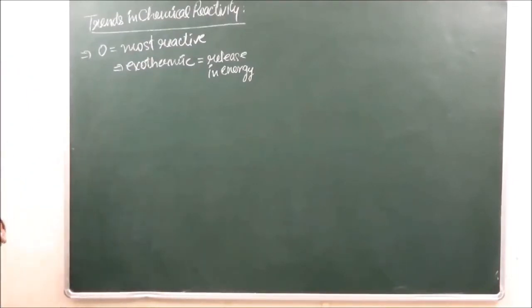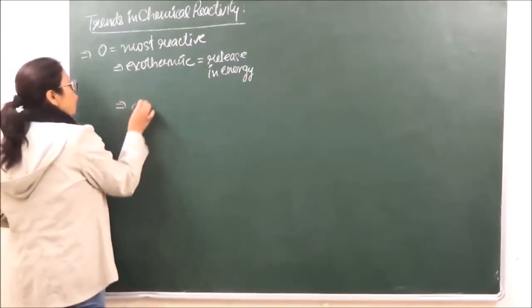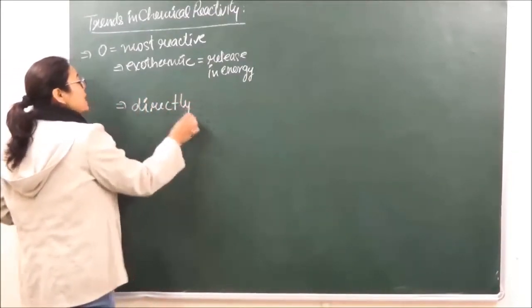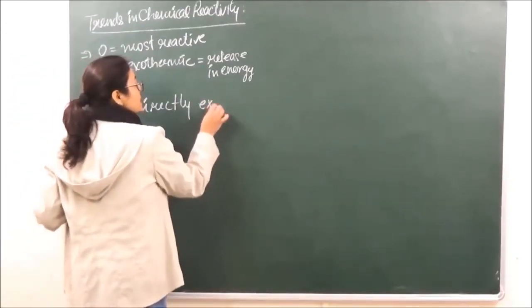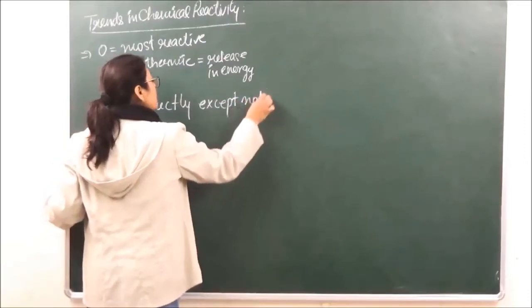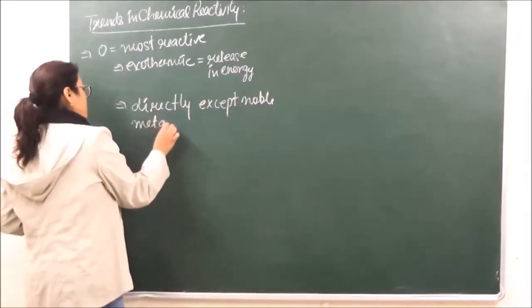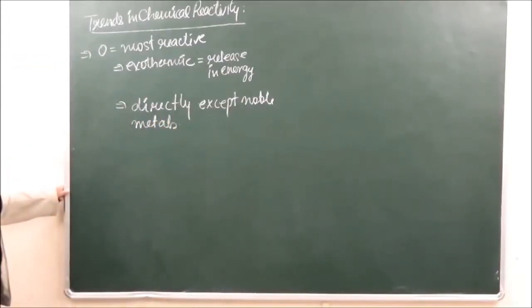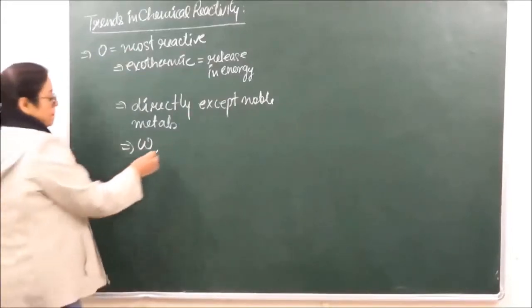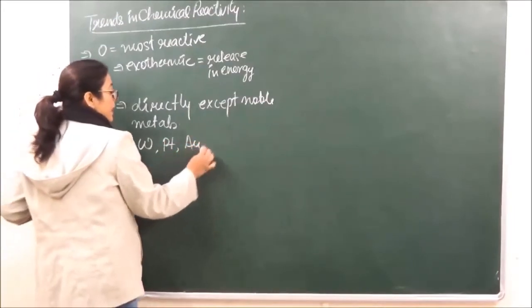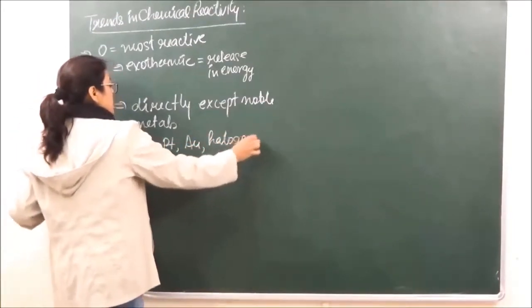After that, when we look at the reactions of oxygen, we mostly see that it combines directly with all the metals to form respective oxides. Right? It is going to form respective oxides with all the metals. It does not react with noble metals. Now over here, elements such as tungsten, platinum, gold, halogens, right?